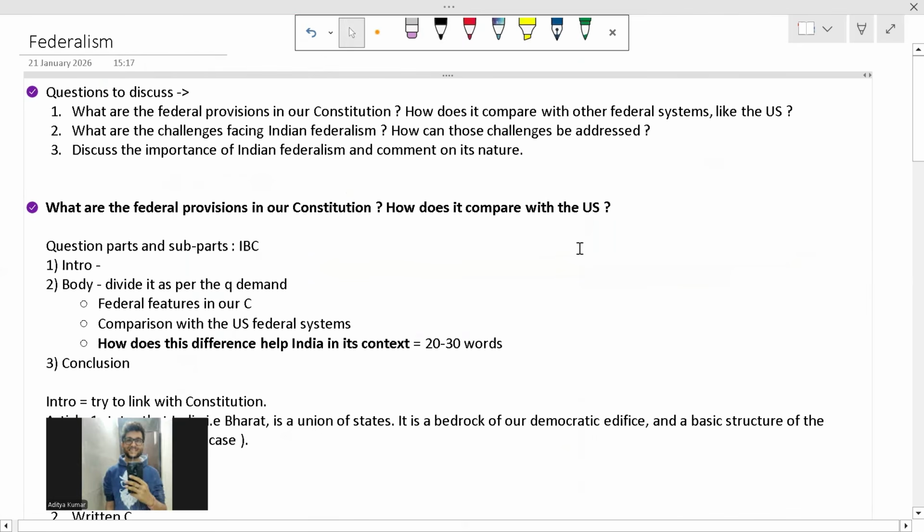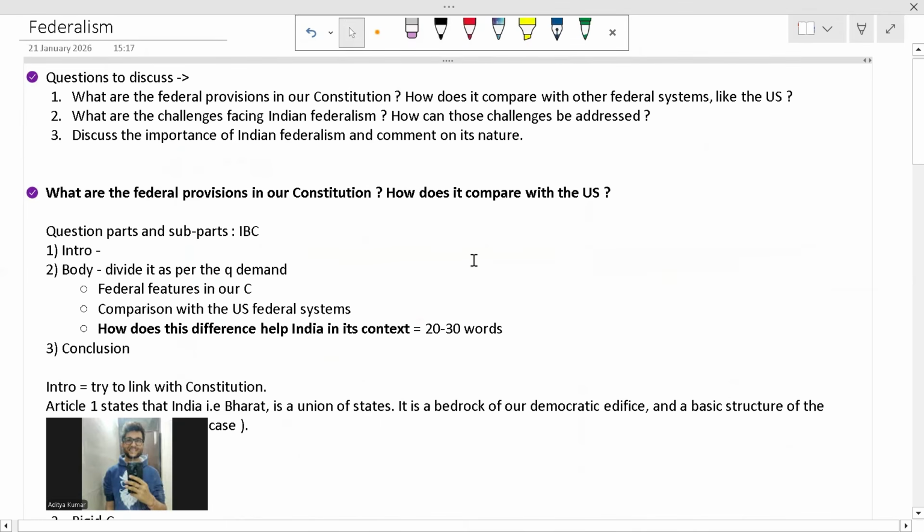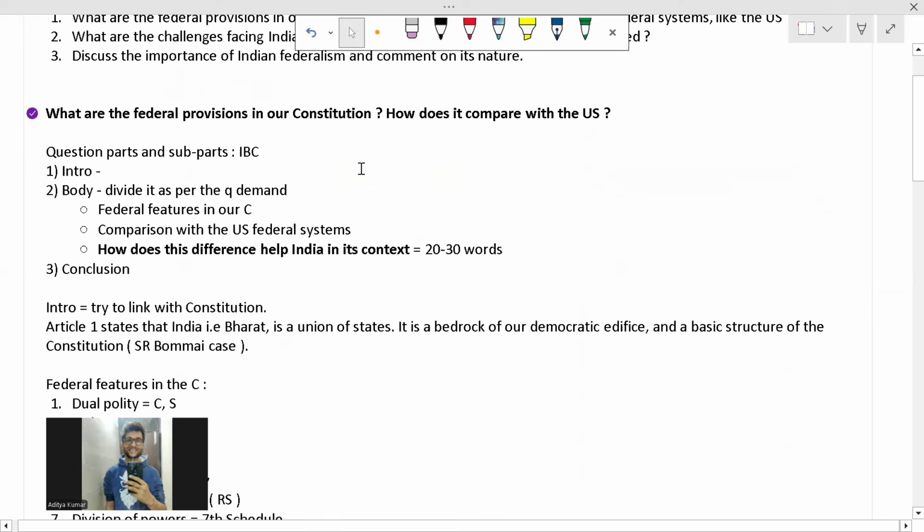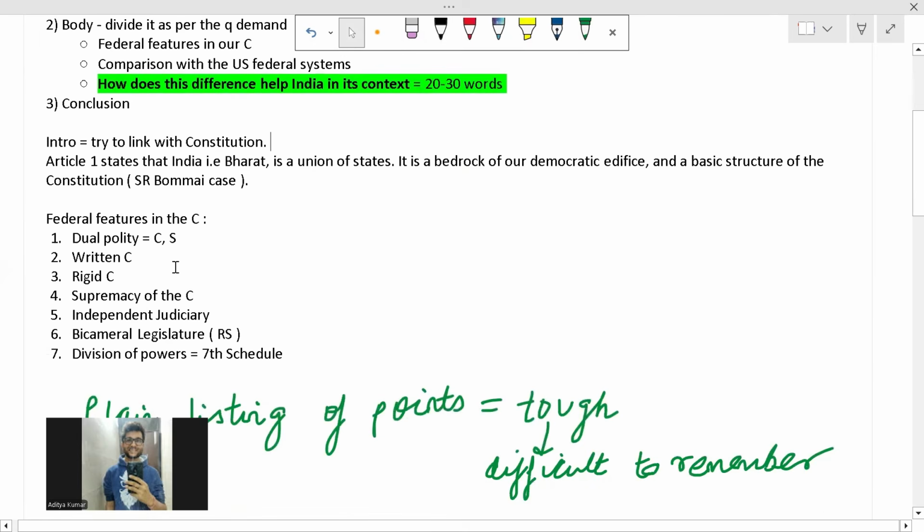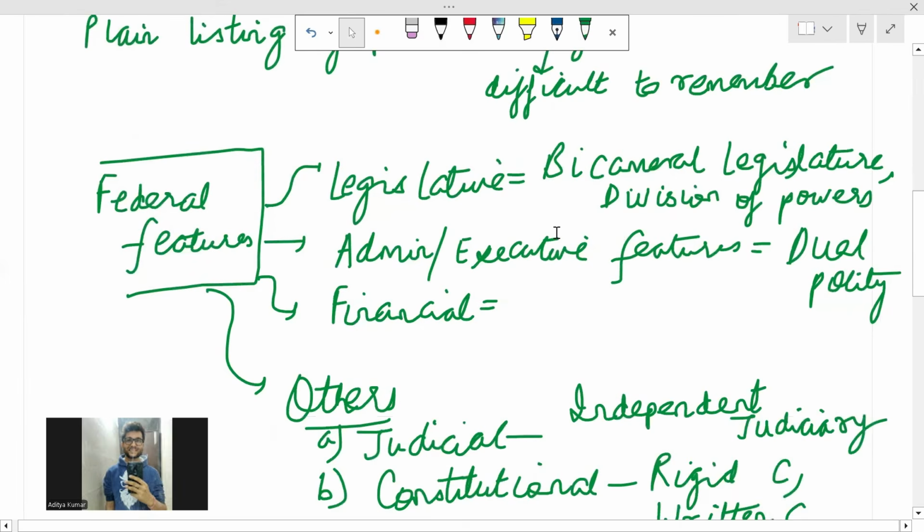Fine. So a quick summary: we discussed the PYQs of federalism, right? We discussed the syllabus. So what do they expect from us in the federalism part? Then some questions we will be able to discuss in federalism. So I chose one question: what are the federal provisions in a constitution? How does it compare with the US? In any question, we have to break it into I, B, C parts, and we have to write something that adds value. That means something that the question may not have asked plainly, but it is a hidden part. And when we write this thing, it makes the overall answer more holistic.